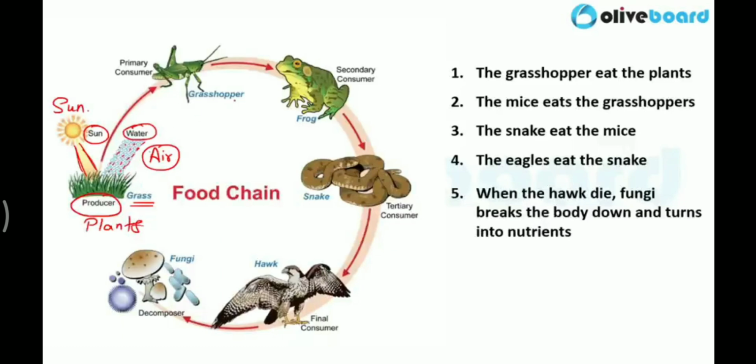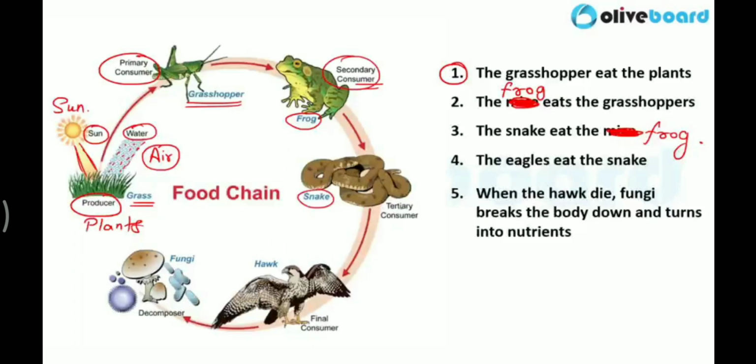Now grasshopper is a primary consumer. What will this grasshopper do? The grasshopper eats the plants. First point, primary consumer. Now this is a secondary consumer, frog. Here you can see a frog is there. You can say frog or mice, it is written here. I'm just writing frog here. So the frog eats the grasshopper. So frog is a secondary consumer.